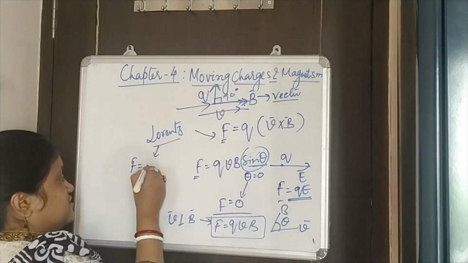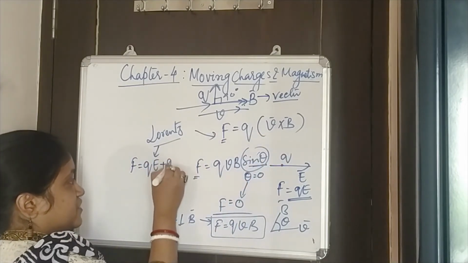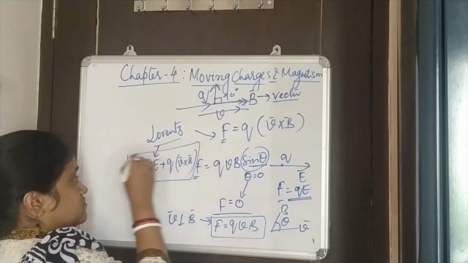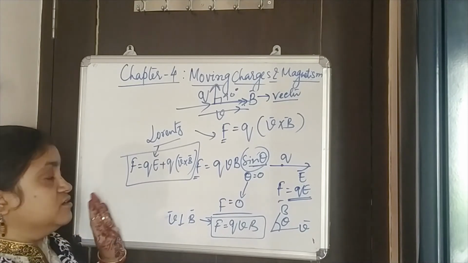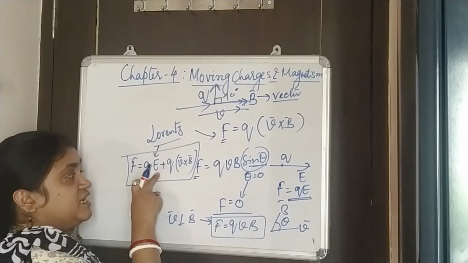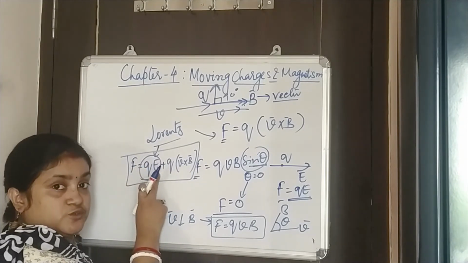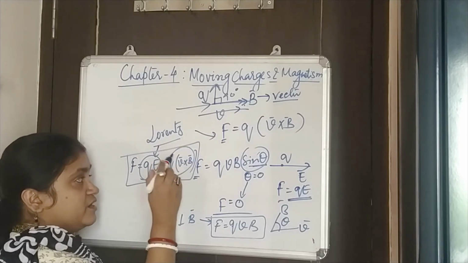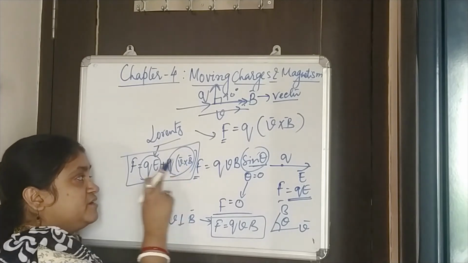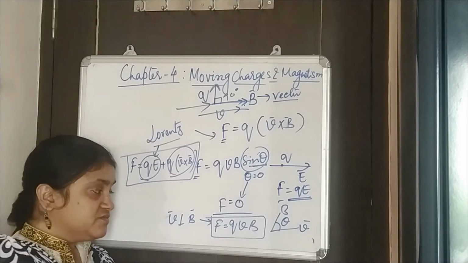The force due to the electric field will be QE, and the force due to the magnetic field will be QV cross B. This is the Lorentz force in the case where the charge moves through both the electric as well as the magnetic field. This QE part is the force due to the electric field, and this is the part which is the force due to the magnetic field. So this is the magnetic force, this is the electric force. Combined, they are called the Lorentz force.